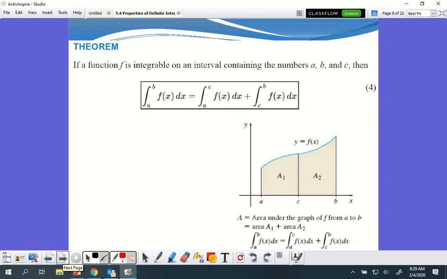If a function f is integrable on an interval containing the numbers a, b, and c, then we could actually break it up into separate parts. Let's say, for instance, I want it over certain parts. This is a basic way to do this, but normally you're going to see this.